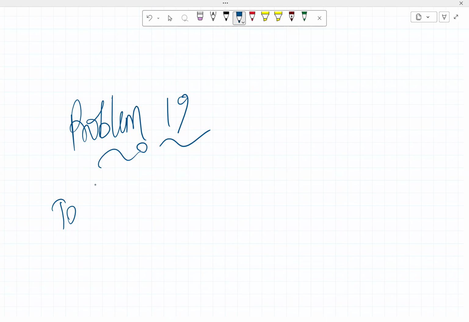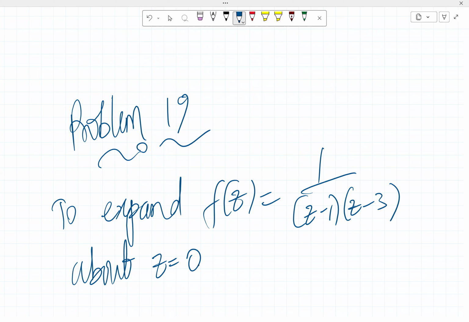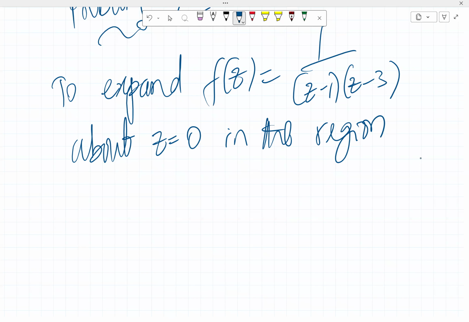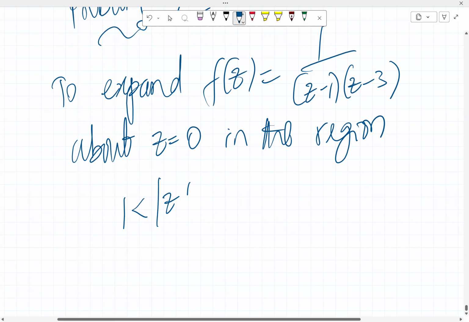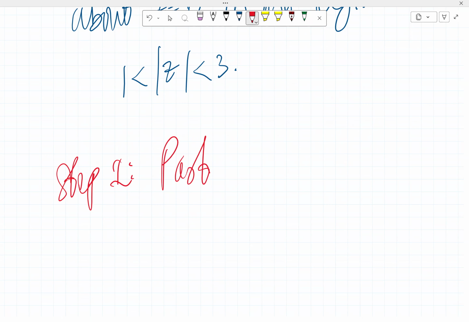We want to expand f of z equals 1 over z minus 1, z minus 3 about z equals 0 in the region 1 is less than absolute value of z less than 3. So for step 1 now, we have partial fractions.